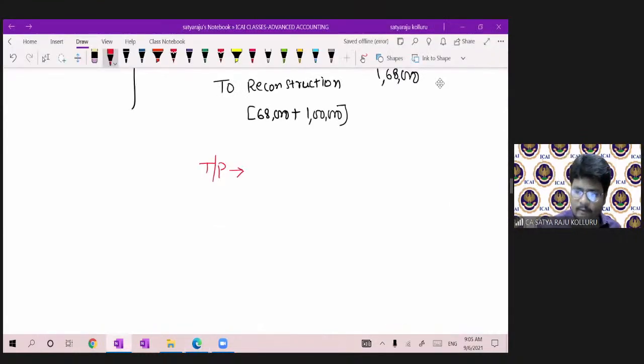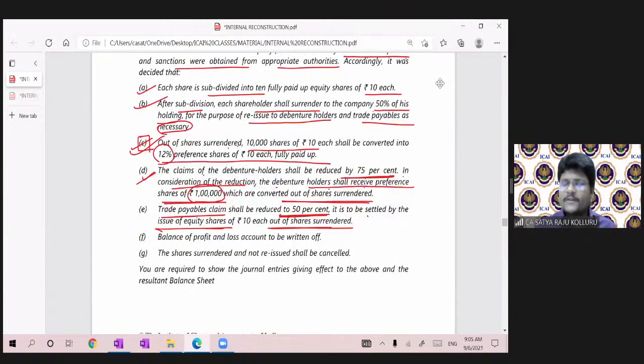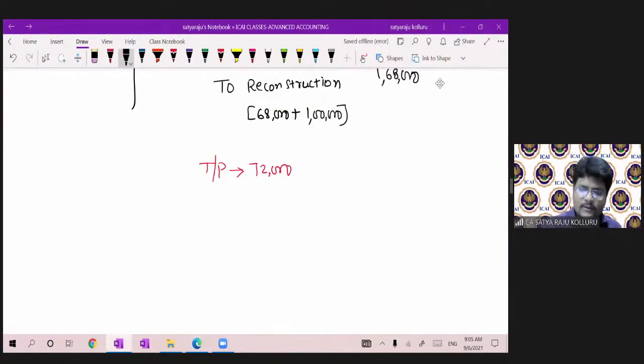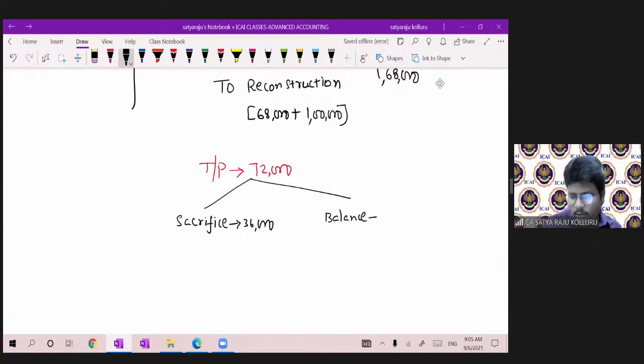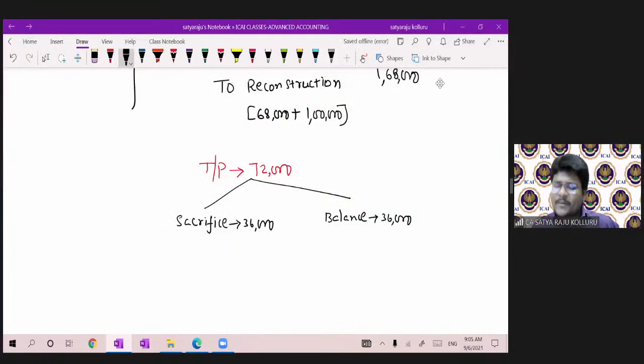72,000. Now, what he is telling is that out of such 72,000 trade payables, the claim is reduced to 50%, which means they are ready to sacrifice 36,000. The remaining balance is 36,000. It is to be settled by the issue of equity shares of ₹10 each out of share surrender. It is to be settled means not for the sacrifice made by them, not as a result of the sacrifice made by them.